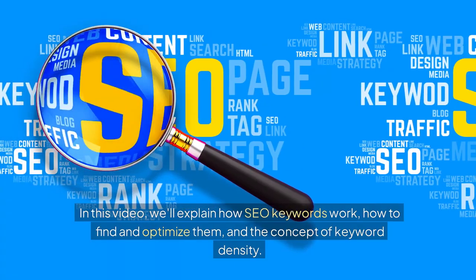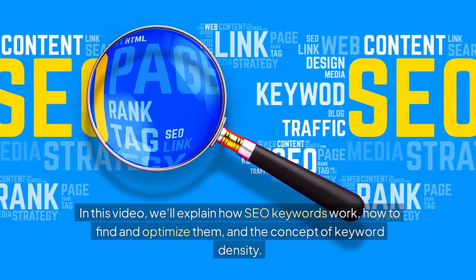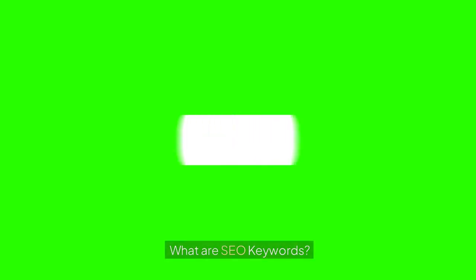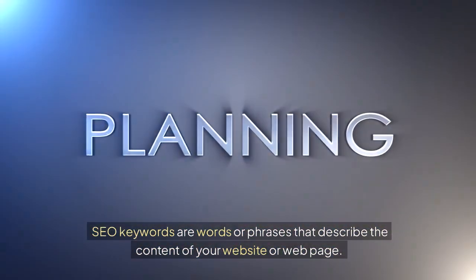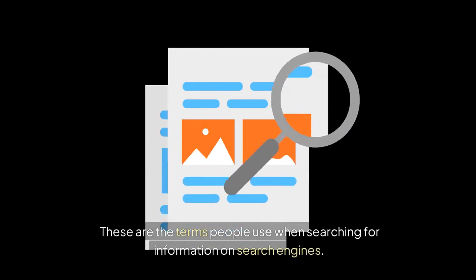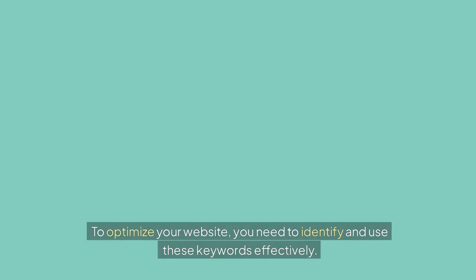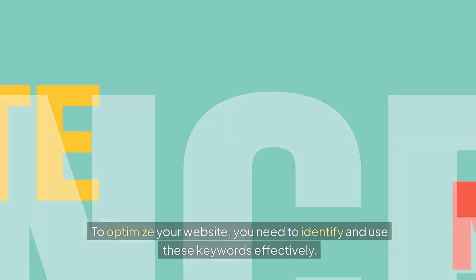In this video, we'll explain how SEO keywords work, how to find and optimize them, and the concept of keyword density. What are SEO keywords? SEO keywords are words or phrases that describe the content of your website or web page. These are the terms people use when searching for information on search engines. To optimize your website, you need to identify and use these keywords effectively.